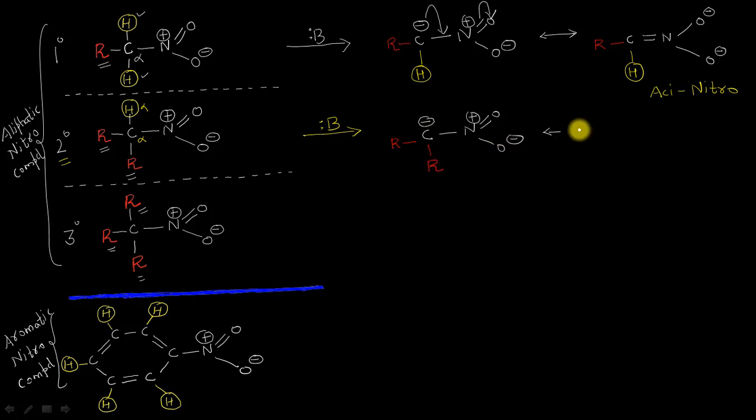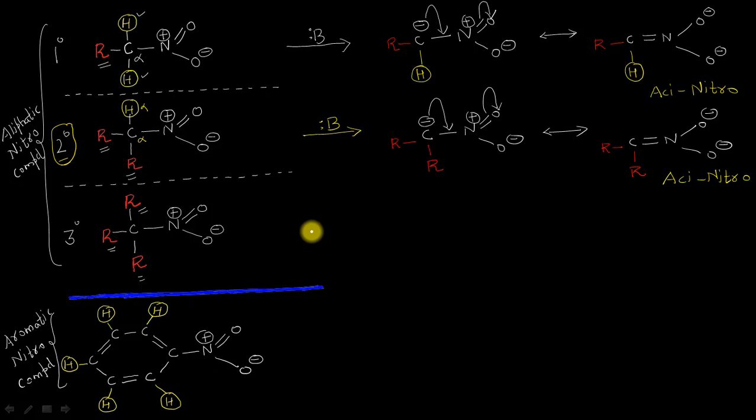Now once again, because of resonance like this, it can also generate the aci-nitroform, and we can show it like this. The 2 R groups here as it is, the first one and the second one. So once again, this is also the aci-nitroform. But this time we have got this aci-nitroform not from nitromethane or from a primary type of nitro compound, but actually from a secondary type of nitro compound.